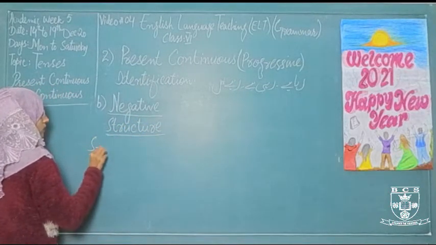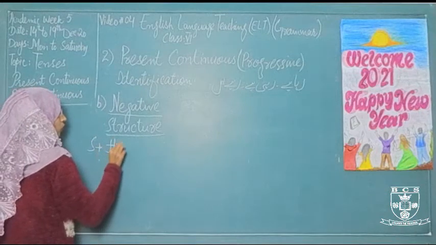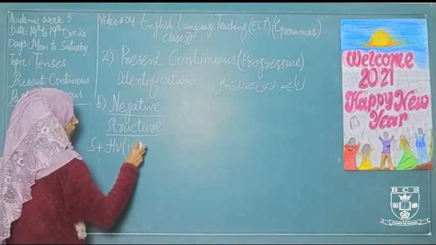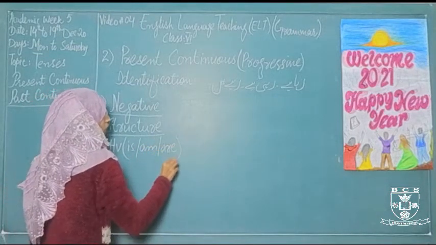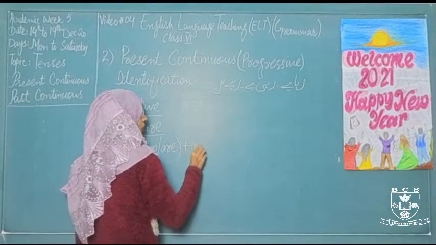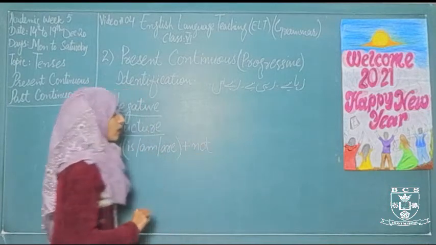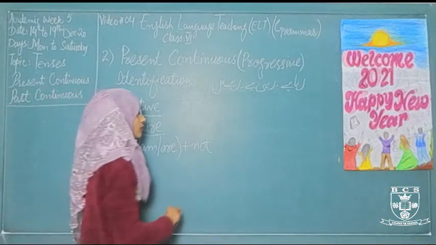The structure is subject plus helping verb, is, am, are, and we add not. Not is the identification of negative sentences.